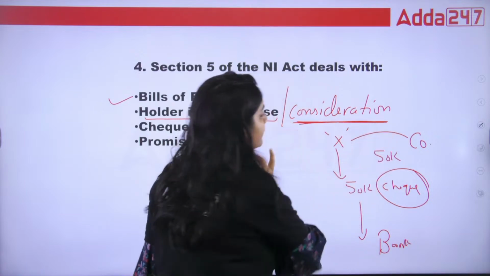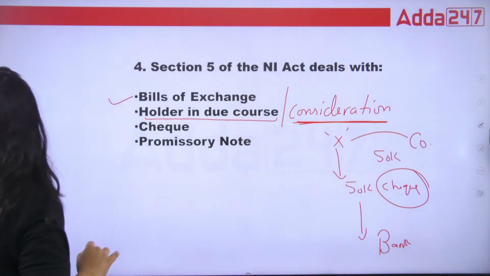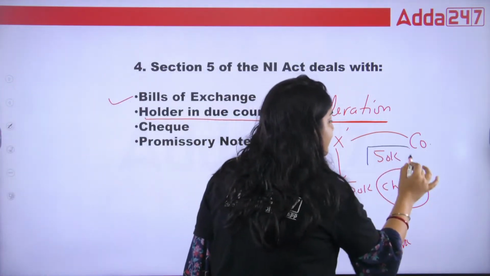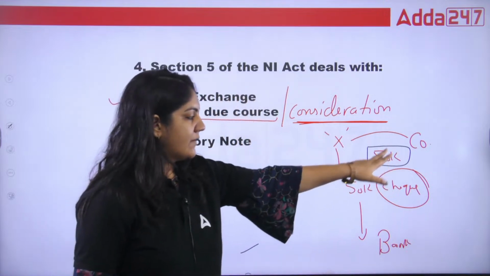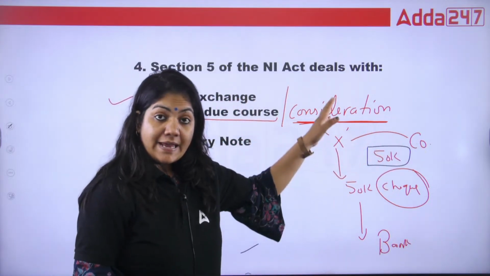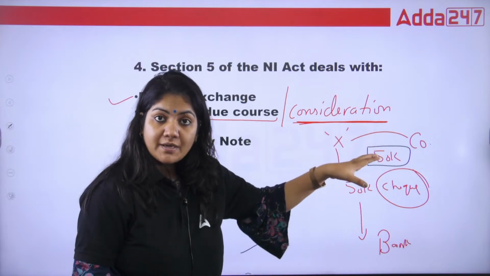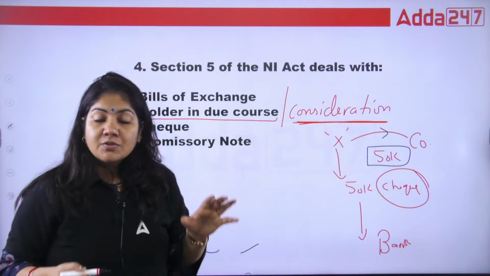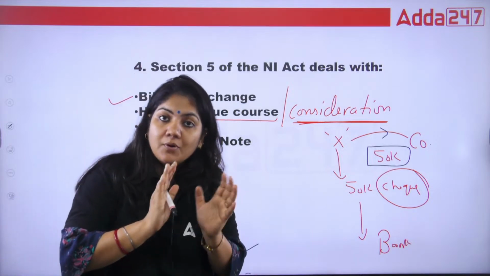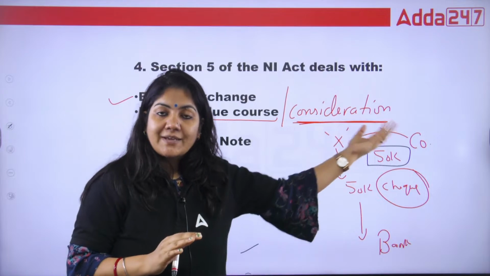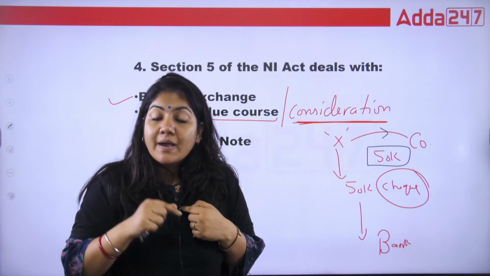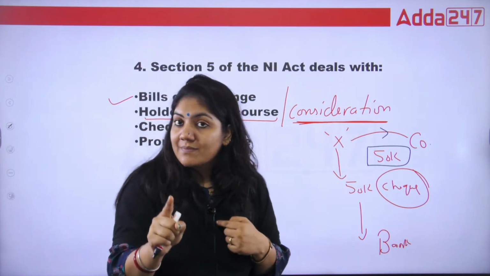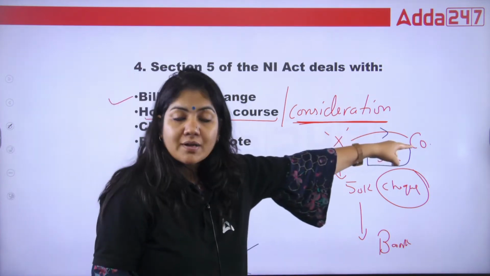This is consideration. So guys, in this case, as you can easily see, 50,000 is the consideration which the company has to give, and X is working in the company. So X is already giving services to the company. So there is a consideration from both sides, the company and X. So it is my right to take salary, and if a company is not giving my salary, I can file the suit on the company.